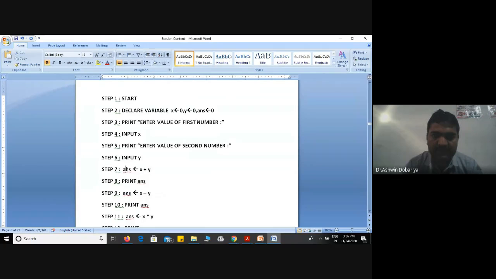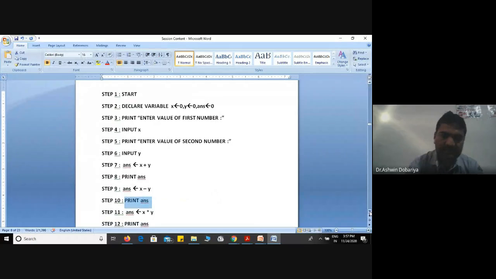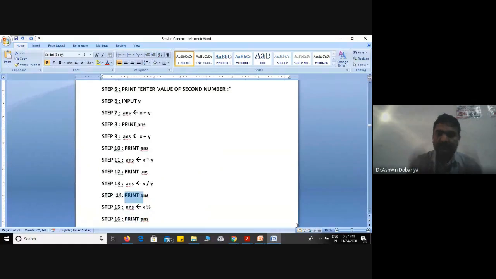In this statement, answer has the addition value. Then it will print on screen. After that, in this statement, answer is overwritten. Overwritten means it will be overwritten with the minus value. Now the answer has the latest value, which is the subtraction. Then it will print on the screen. Once answer is printed, then again answer is overwritten with the multiplication value. Then again we print here. Then again it is division, and then we print here. So see here, perform an operation, print on screen.